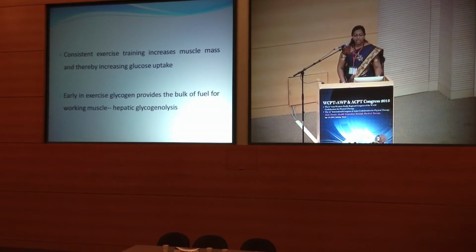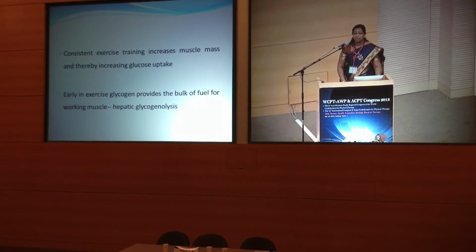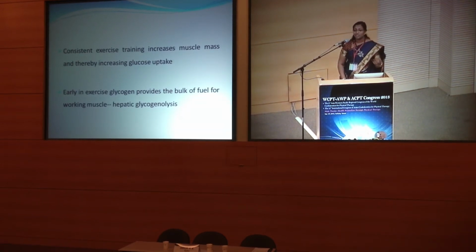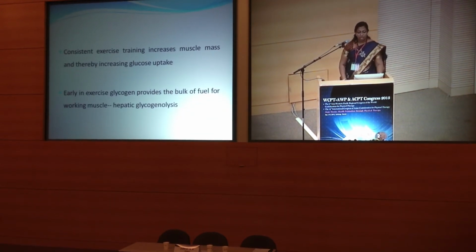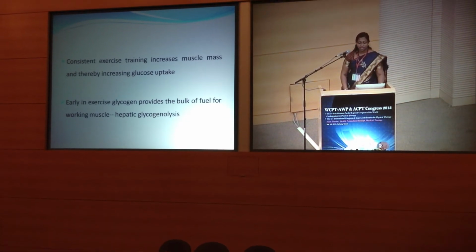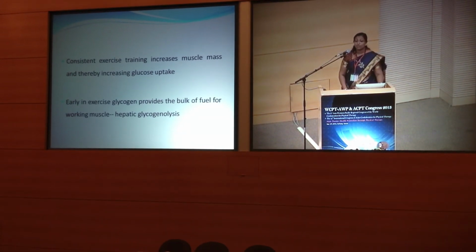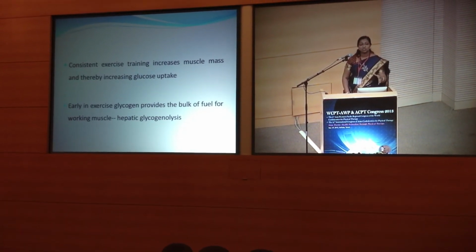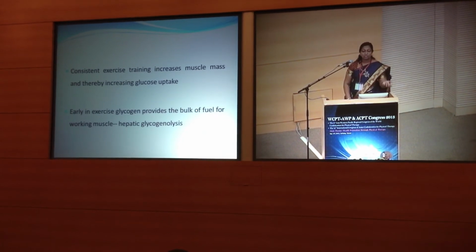Now, consistent exercise training increases the muscle mass and thereby increases the blood glucose uptake by increasing the surface area of the muscle. Now, early in exercise, glycogen provides the bulk of fuel for working muscle, and that is by the hepatic glycogenolysis, where the hepatic stored glycogen is broken down into glucose, and this glucose is utilized for providing energy.